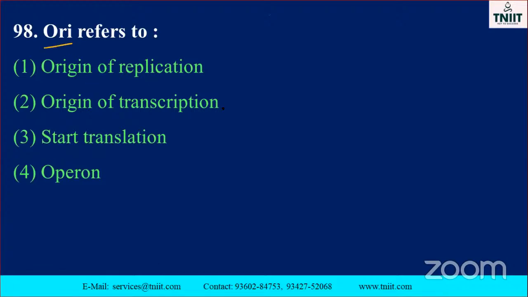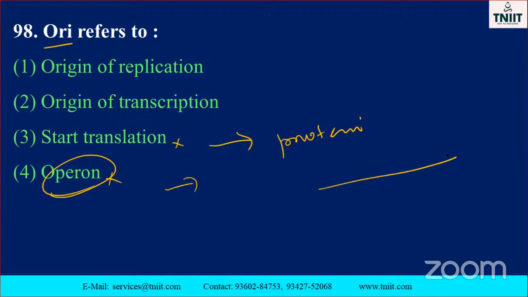Origin of replication, origin of transcription, start of translation, operon. Operon will not come. Start of translation: translation is nothing but protein biosynthesis. But in the operon, what genes are present? You already know all about it: promoter, operator, inducer, isn't it? Here the three genes z, y, a are also there. What are the hormones secreted?